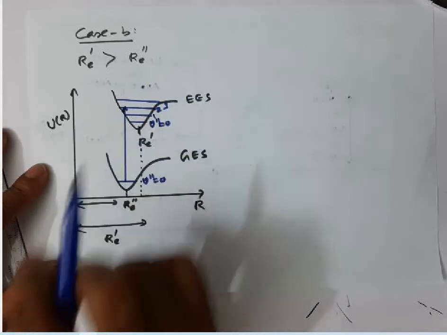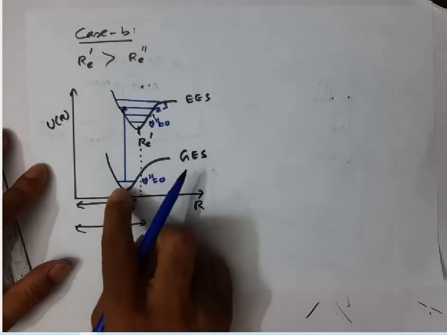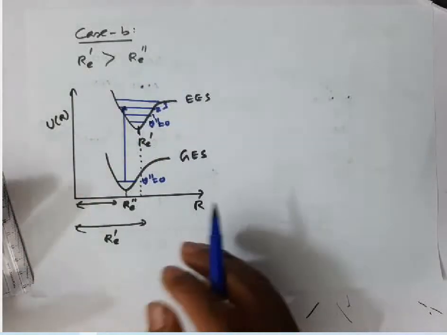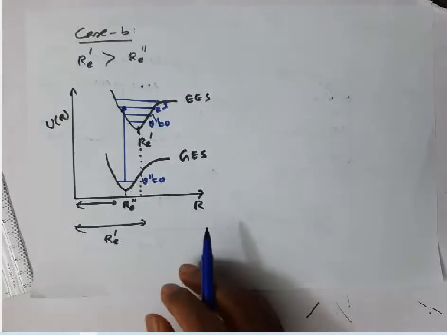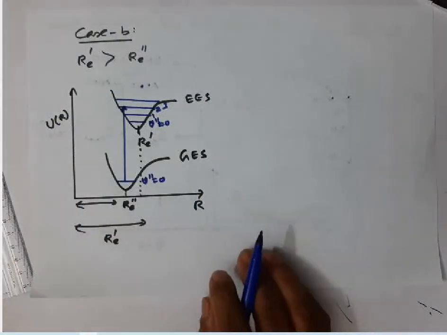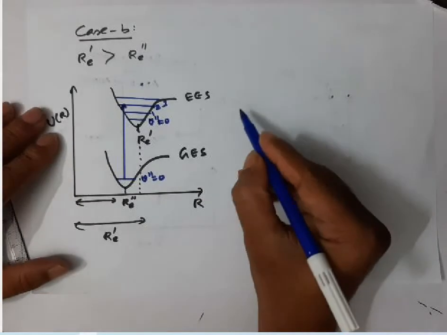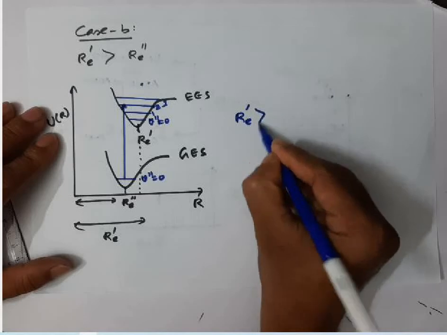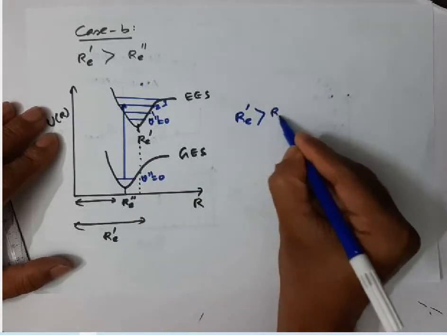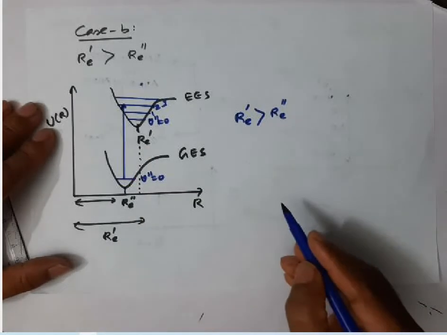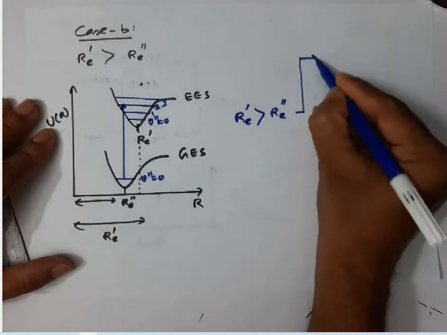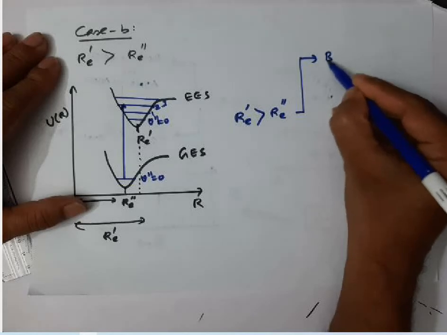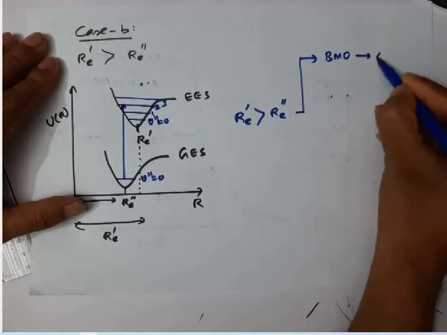Therefore, the 0 to 2 transition in this case will appear with the maximum intensity because the Franck-Condon factor for that value is very high. Here, the equilibrium internuclear distance of the excited electronic state is greater than that of the ground electronic state. This usually happens when a transition takes place from a bonding molecular orbital to an anti-bonding molecular orbital.